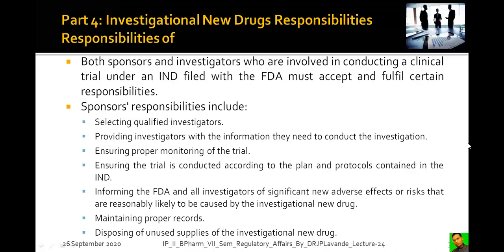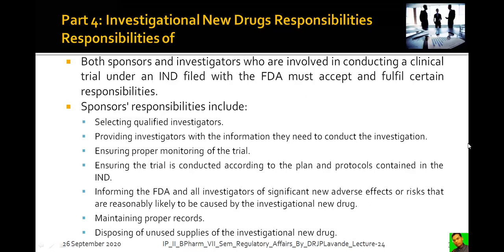Informing the FDA and all investigators of significant new adverse effects and risks that are reasonably likely to be caused by the investigational new drugs. So whatever the adverse effects, side effects, harms, or risks that the IND is producing, need to be reported to the FDA as well as to the investigators, that is, the physicians.